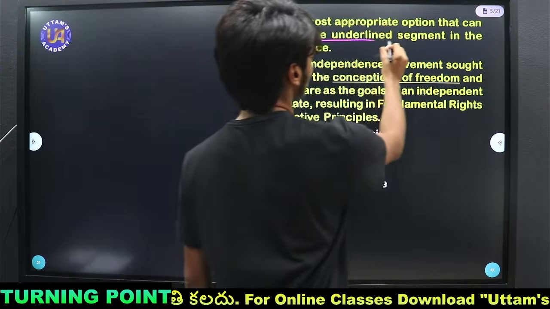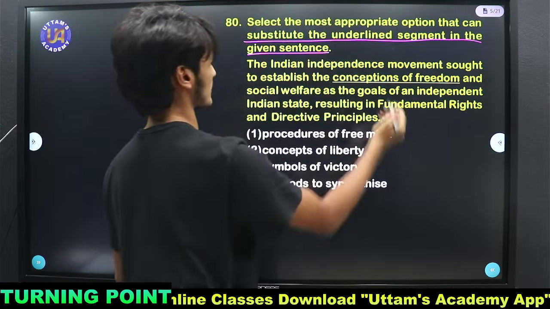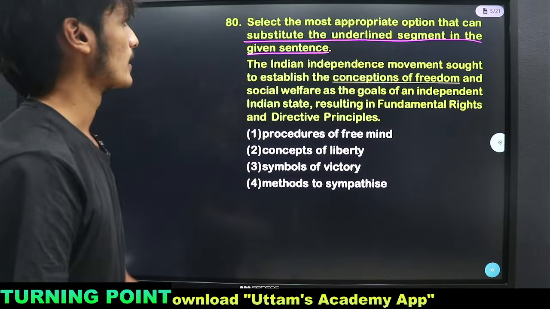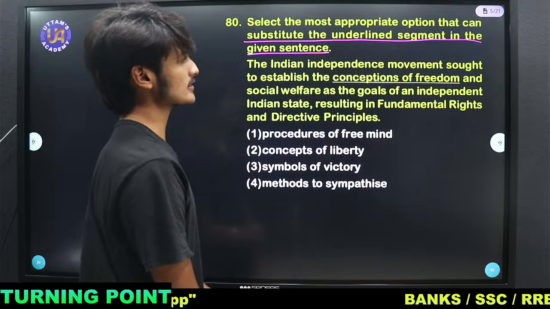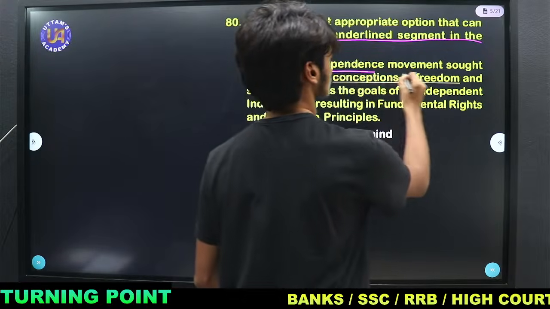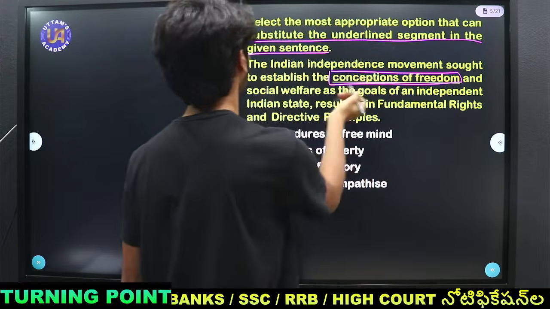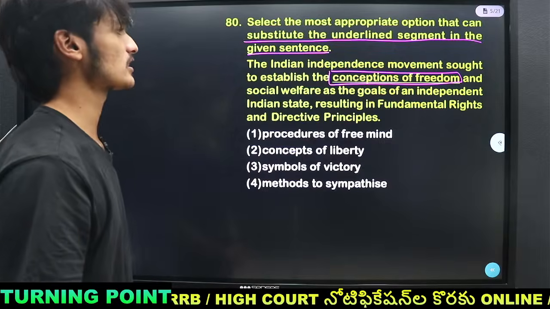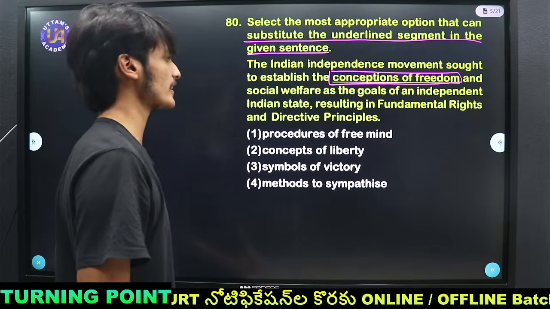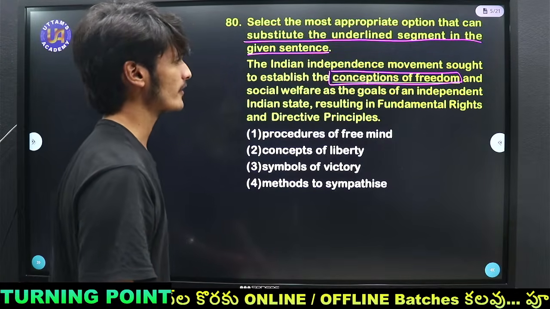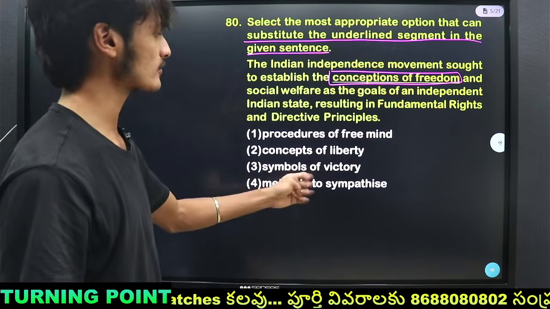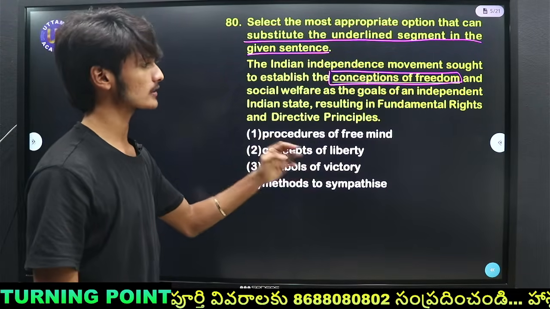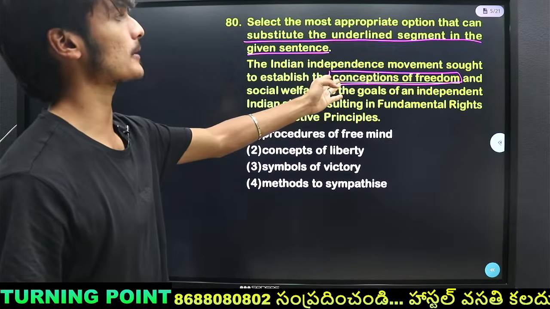Substitute the underlined segment in the given sentence. The Indian independence movement sought to establish the conceptions of freedom and social welfare as the goals of an independent Indian state, resulting in fundamental rights and directive principles. Among these four options, which can be replaced in place of the underlined segment?